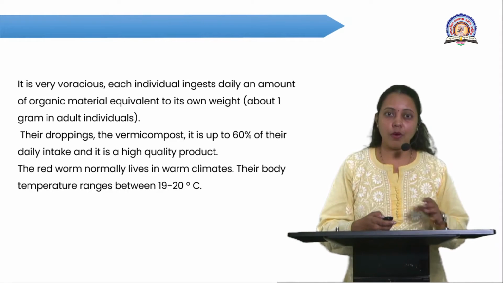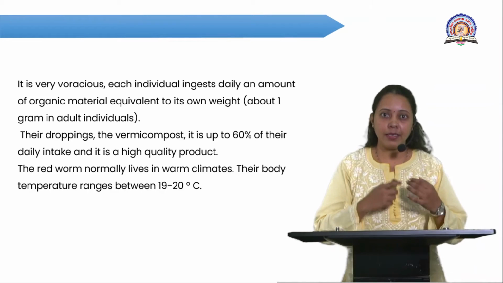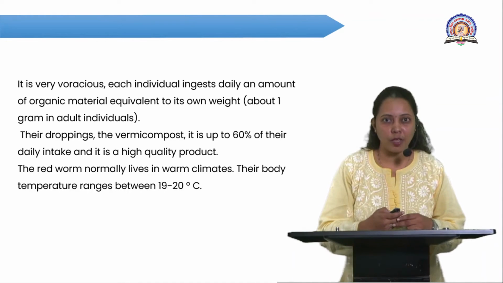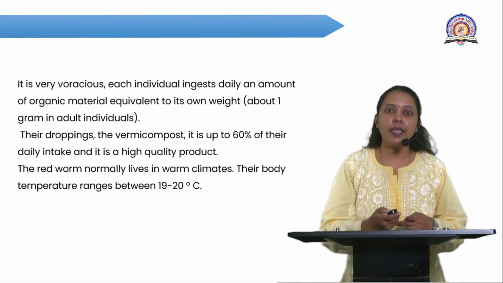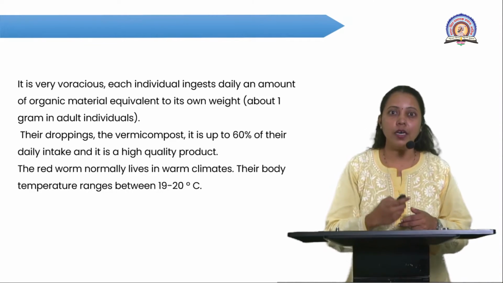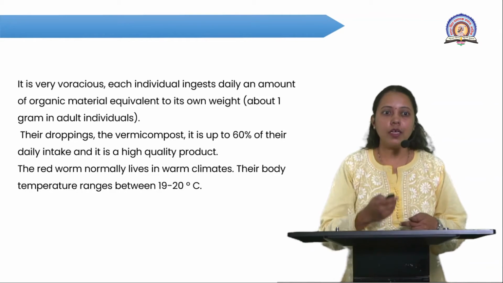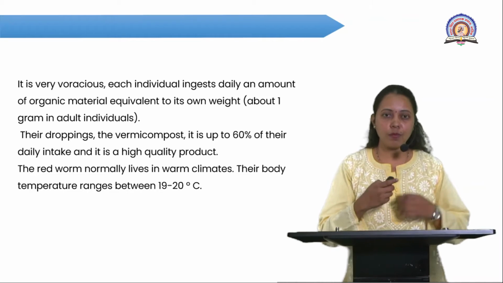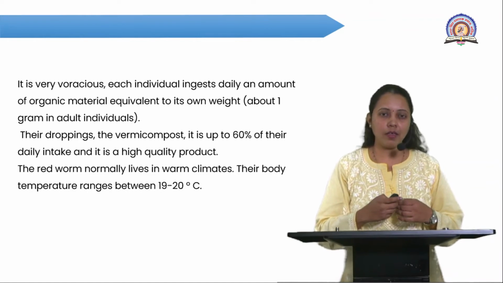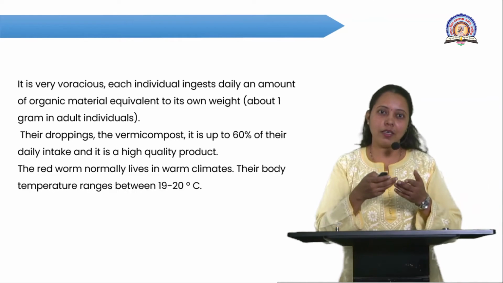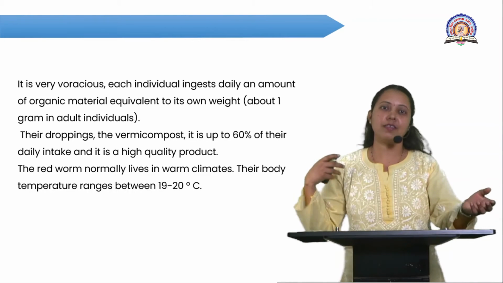It eats food equivalent to its body weight, meaning it can eat about 1 gram of soil throughout the day. Now their droppings, after feeding and the process of digestion, because the body of the worm is very long and the alimentary canal, the intestine, is long.